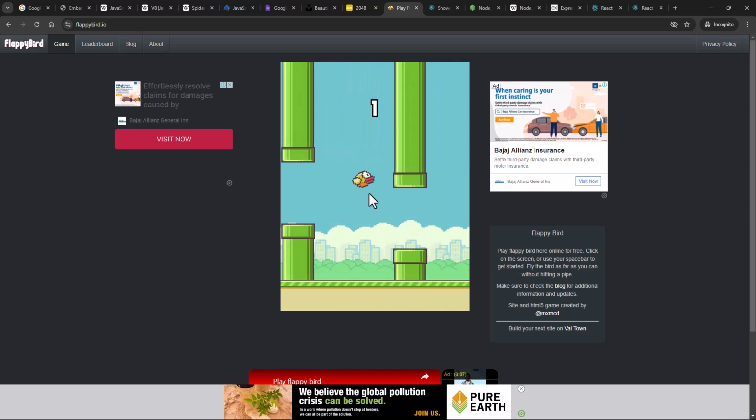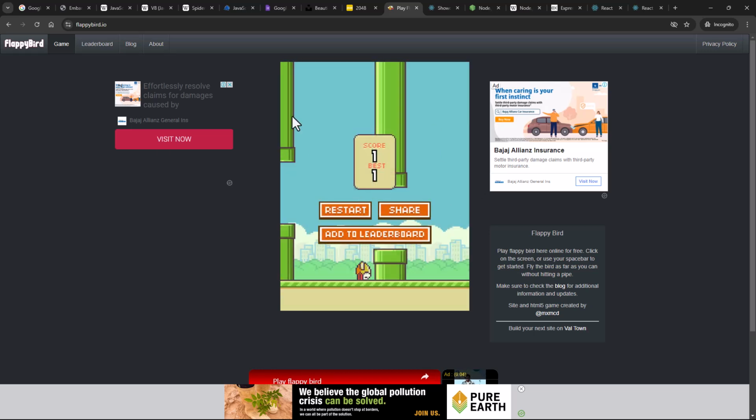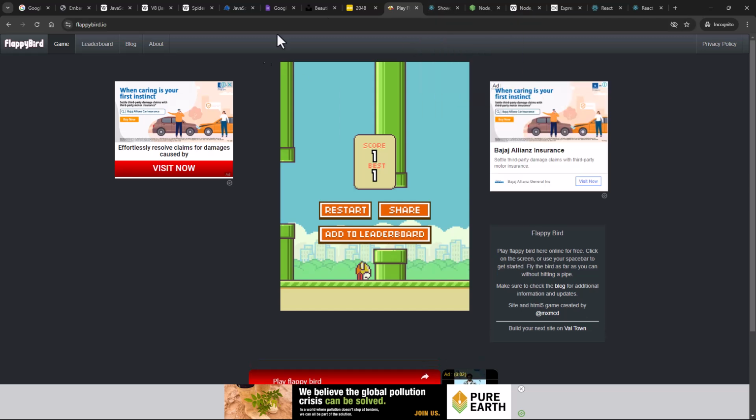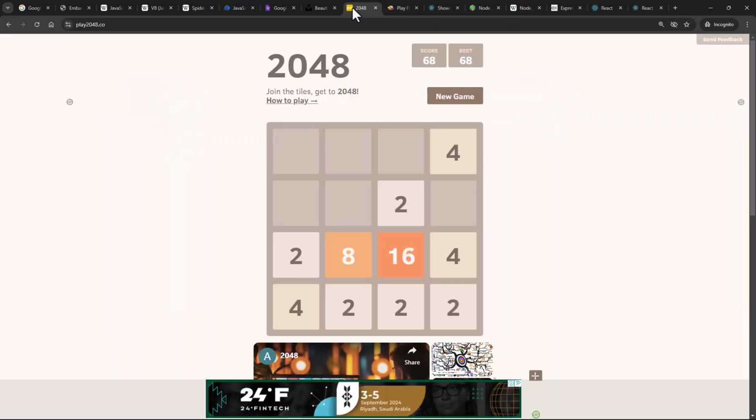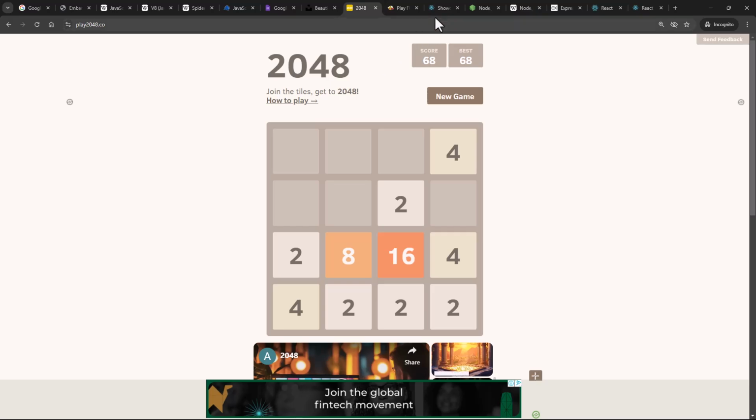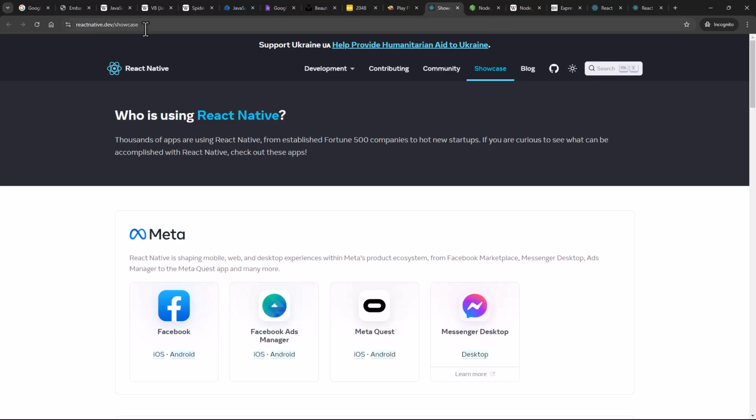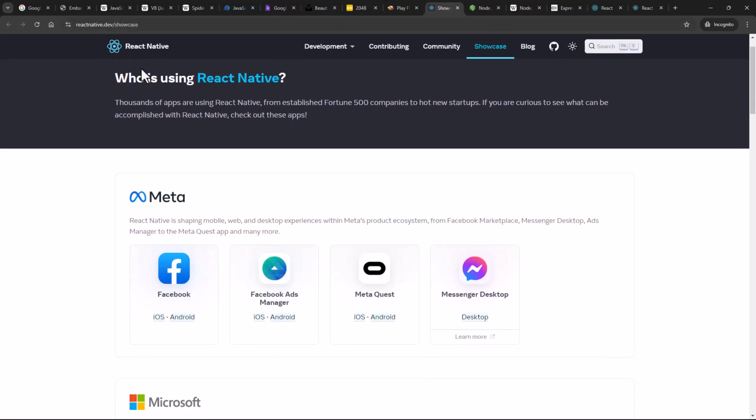This is also built using JavaScript over here, and it's running in the browser. All right, so that is the power of JavaScript, and that's what it brings to the table. Also, if you have heard of React Native, okay, React Native is used to create mobile